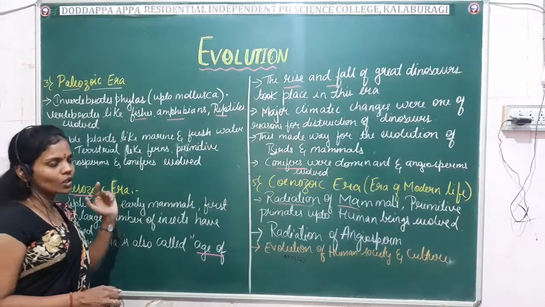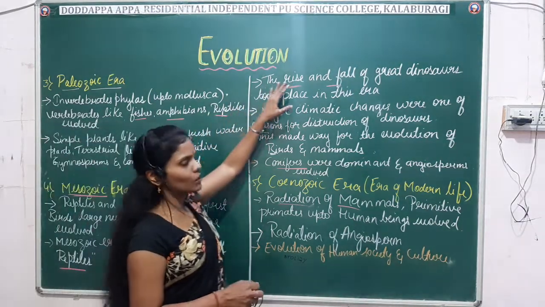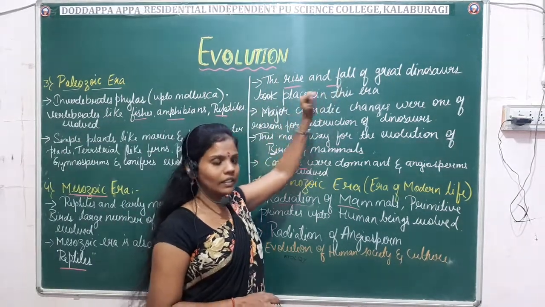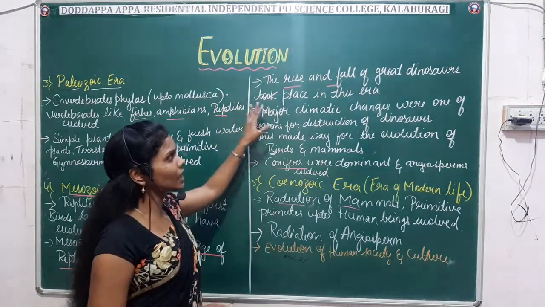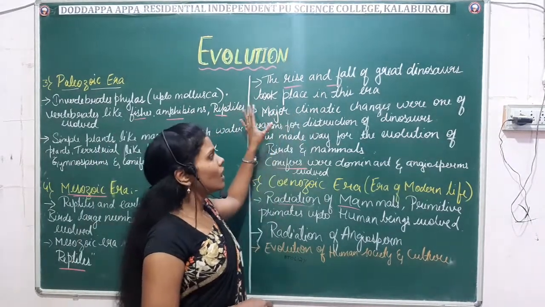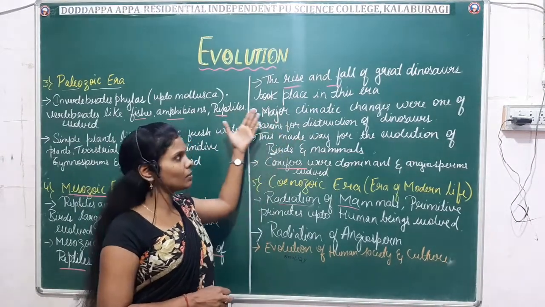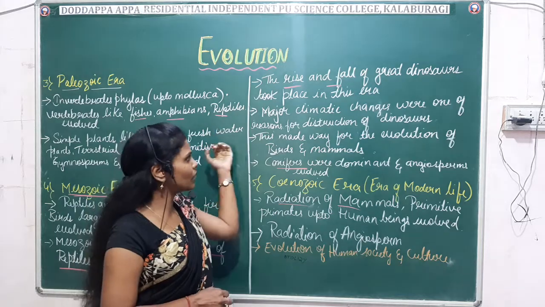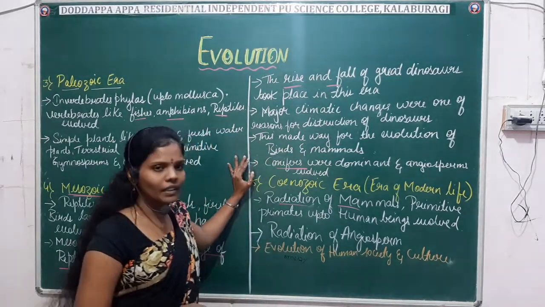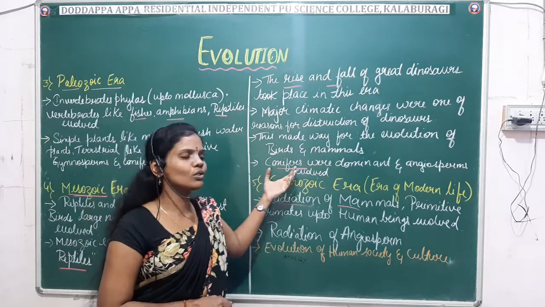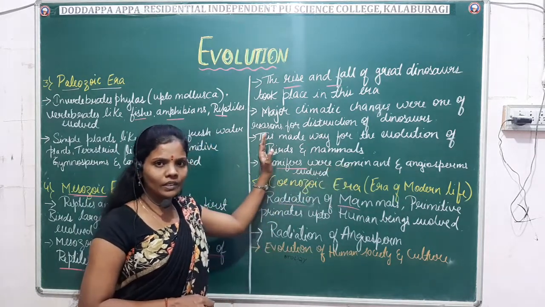The major reason this era is important is that there was a rise and the fall of the great dinosaurs which took place in this era. And the major cause was the climatic changes, which was one of the reasons for the destruction of the dinosaurs. They got extinct mainly due to the climatic change. Fine. This made a way for the evolution of the birds and the mammals, and apart from this you can also see that angiosperms were dominant during this era.